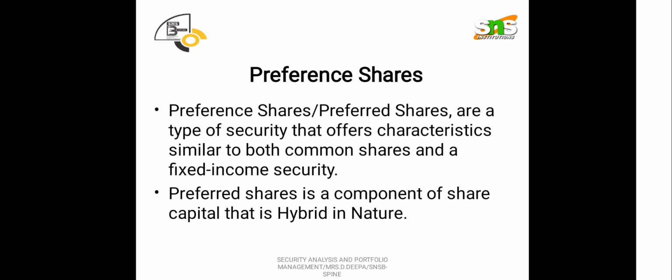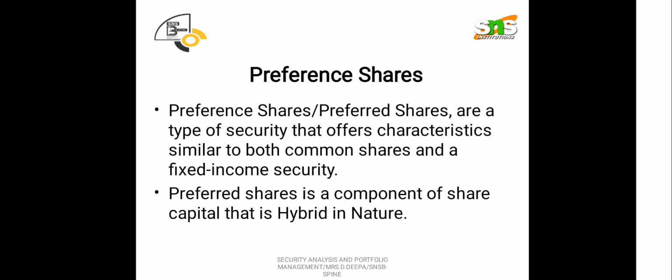Clear? So it has a major feature: it is hybrid in nature, which means it represents the characteristics of both debt and equity investments.